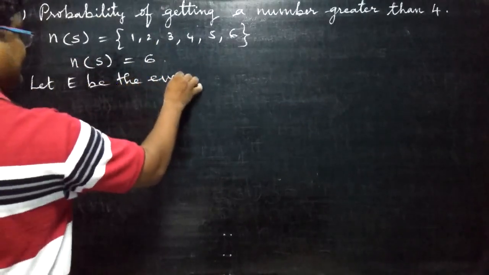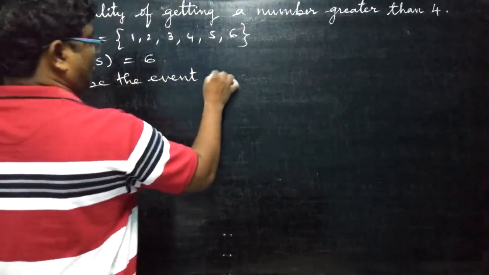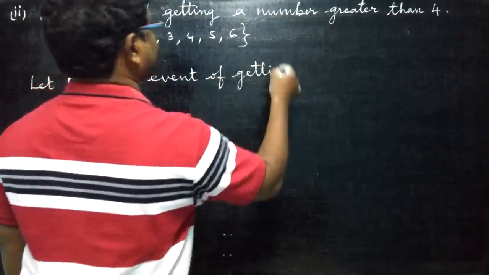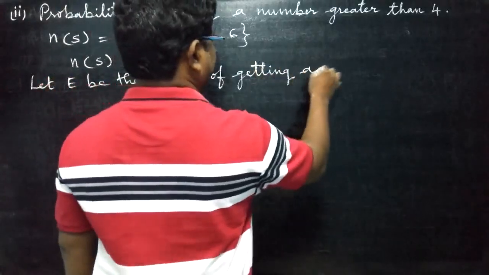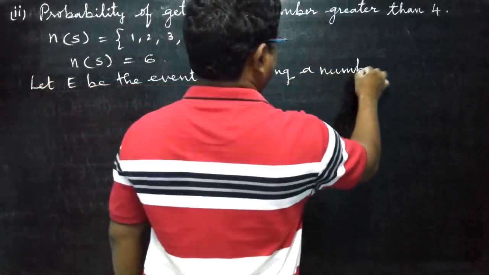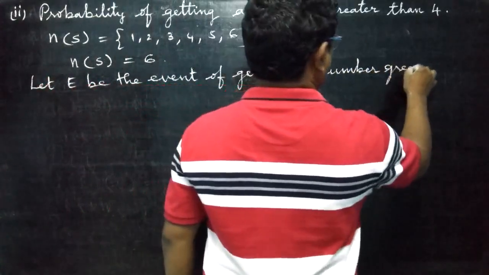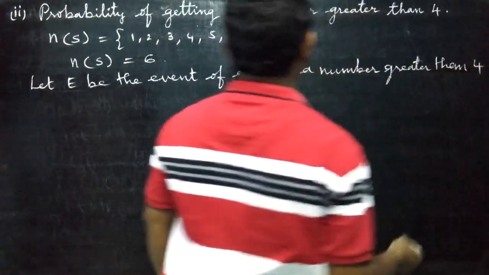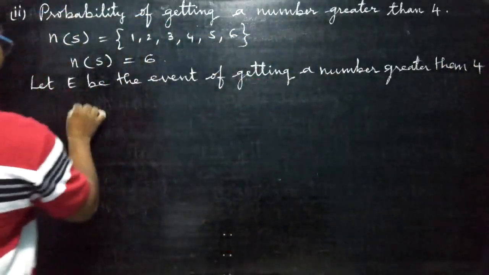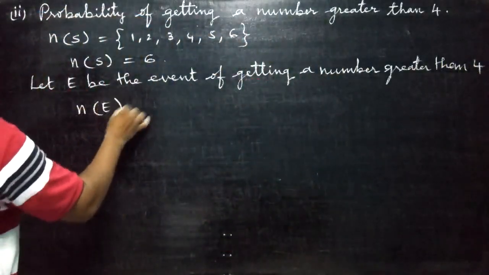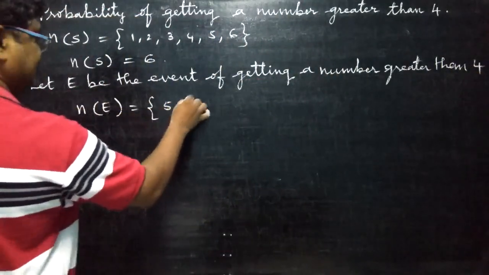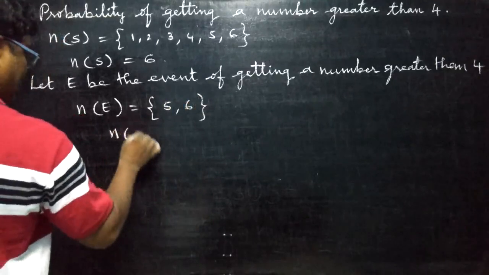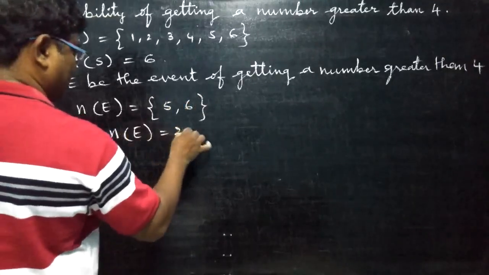Let E be the event of getting a number greater than 4. So the numbers greater than 4 are 5, 6. Two ways are there, two chances. So N of E is equal to 2.